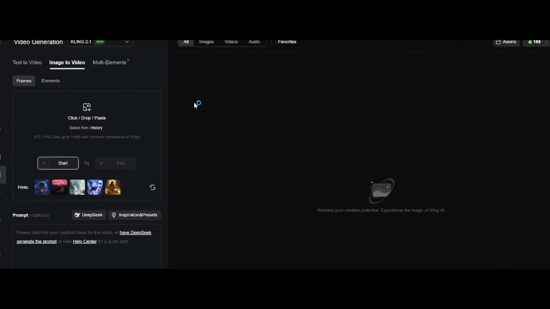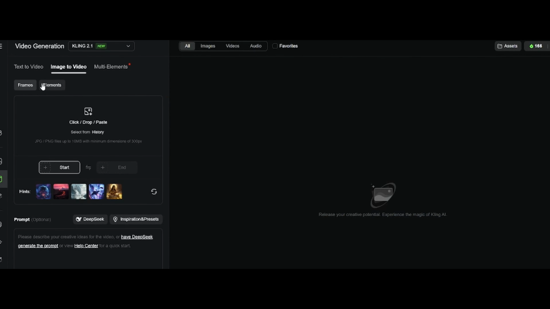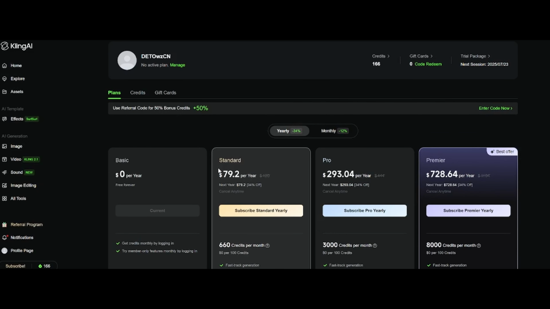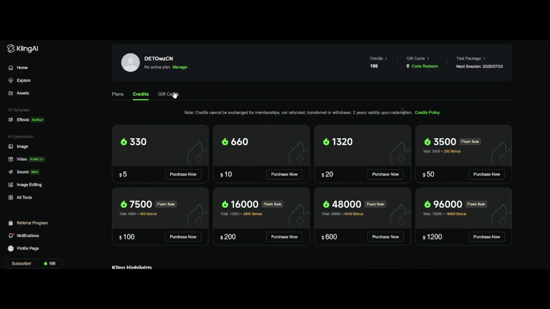There's a bunch of customization options, duration, resolution, motion type, and the UI is super intuitive. Now, about the pricing, honestly, it's one of the most reasonable subscription models out there. They even offer gift credits or bonus packages depending on your activity. And that's something I haven't seen other platforms do. Little reminder, it's not a sponsored video.